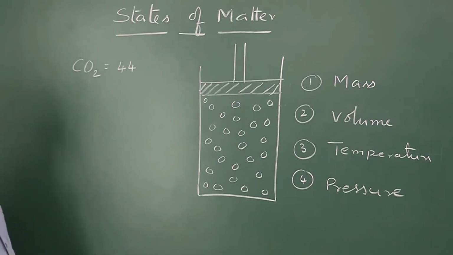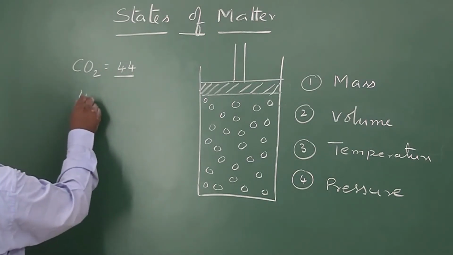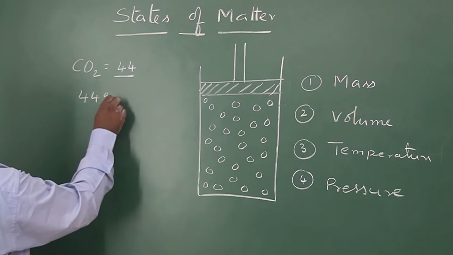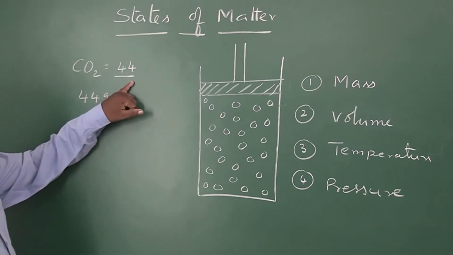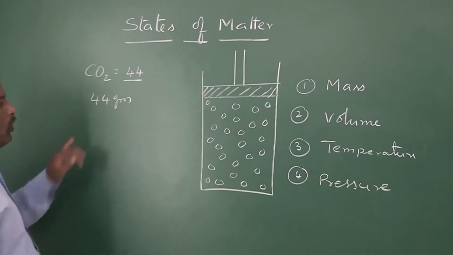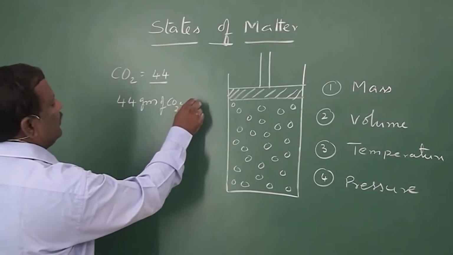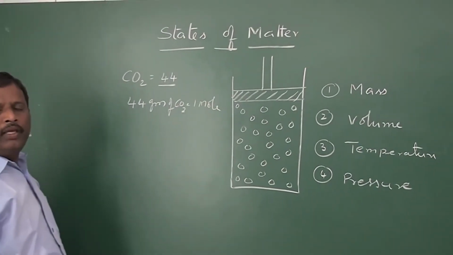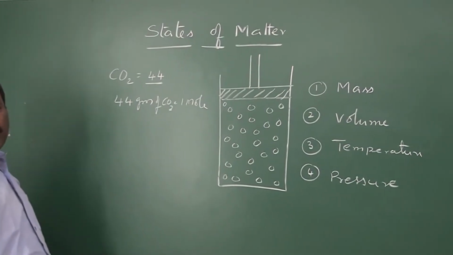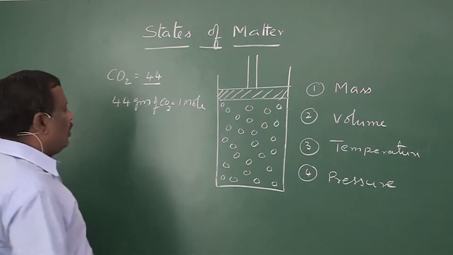If you take CO2 in grams equal to its molecular weight, that is 44 grams of CO2, then it is said to be 1 mole.